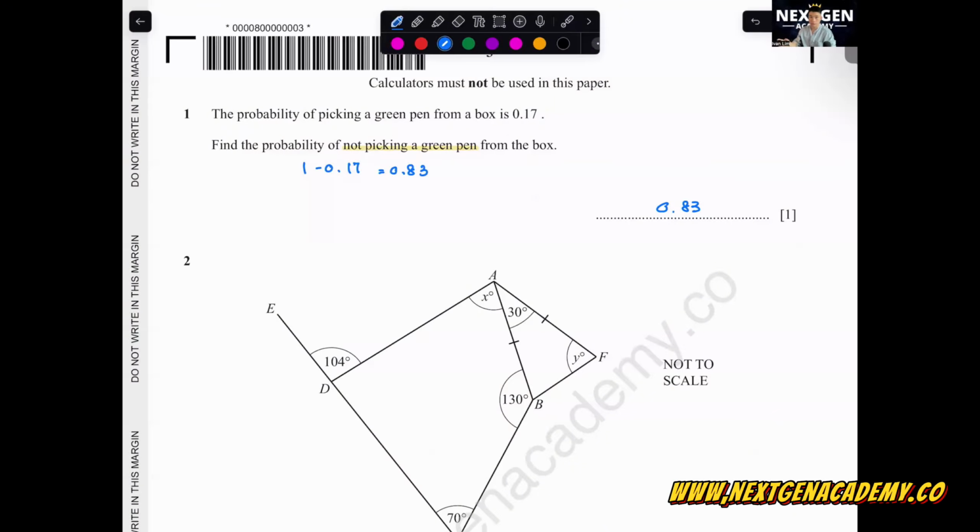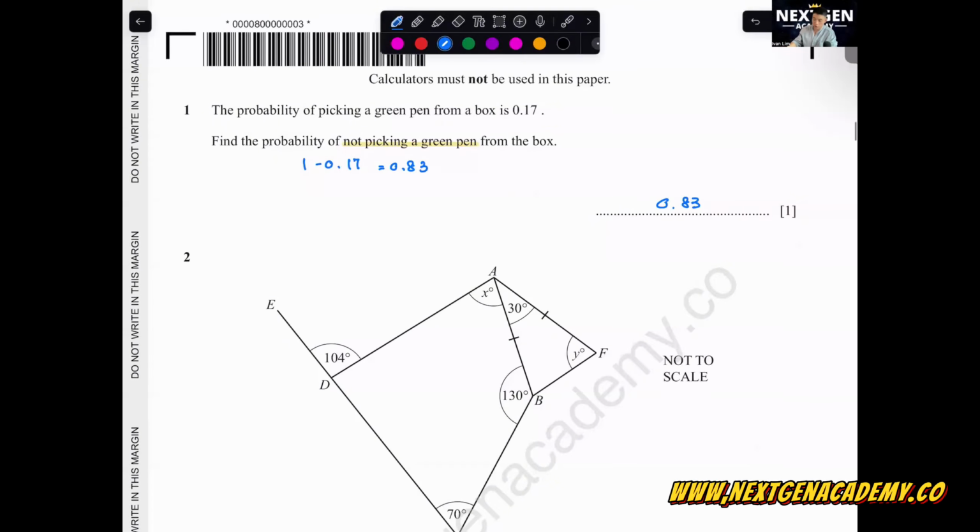Got it? As you take your mark scheme or watch through some of my videos, I want you all to treat it like an exam. Now I know most of you will just do the paper, and sometimes you do half the paper, then go play your PlayStation or your games, then go back to your paper. Try not to do that. Try to do it in one sitting so that you get the feeling of being in an exam hall also. Then spend maybe 15 minutes like that, rechecking the entire paper.